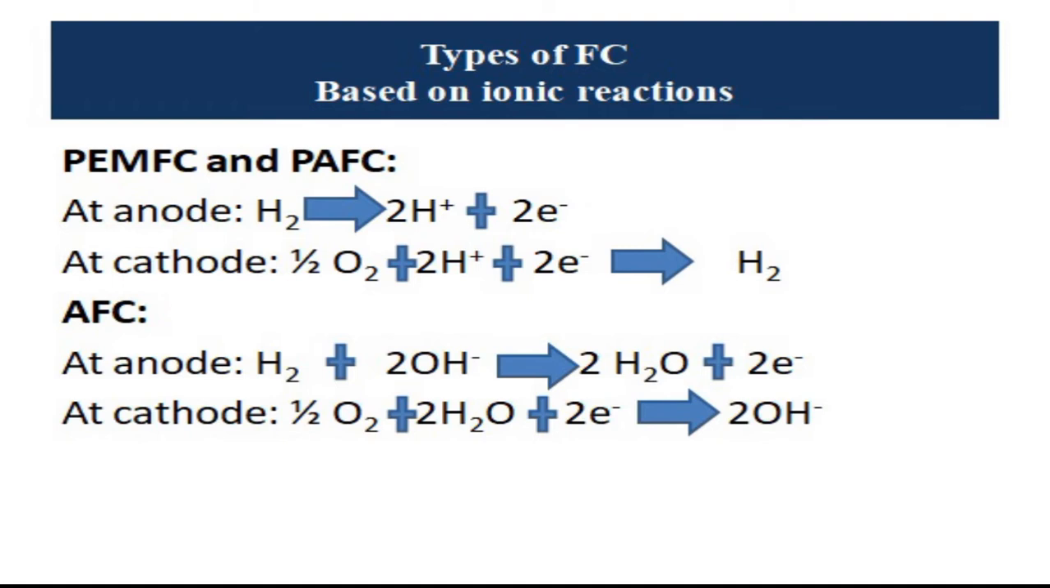Similarly, when we see AFC, then at anode H2 plus hydroxyl ions are given, which will make water plus electrons, while at cathode we know oxidation takes place, so we give half oxygen plus water plus electron, which is coming from anode, and it will make 2 hydroxyl ions.